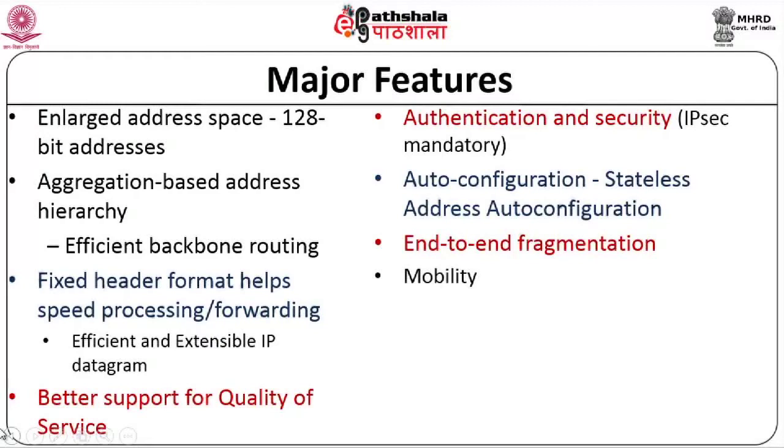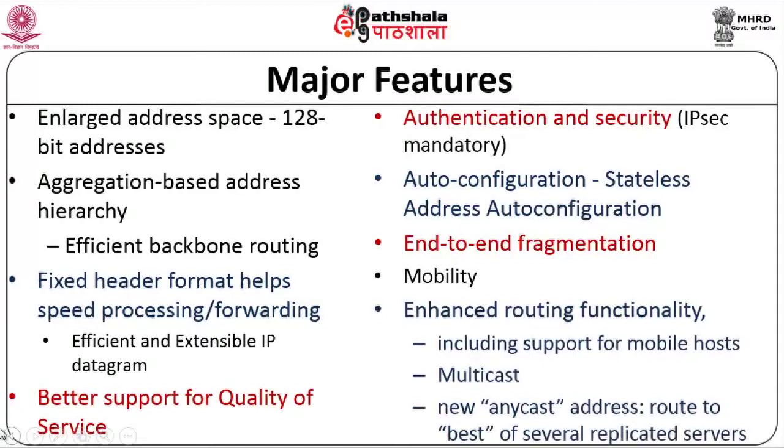There is also explicit support for mobility. It becomes very easy to implement mobile IP devices, and there is enhanced support for routing functionality, including support for mobile hosts and for multicast. There is also another feature called Anycast. You have an Anycast address that can be specified, which basically means that you will route to any one of a group of addresses. This can be used to route to the best of several replicated servers. So, these are the major features of IPv6.